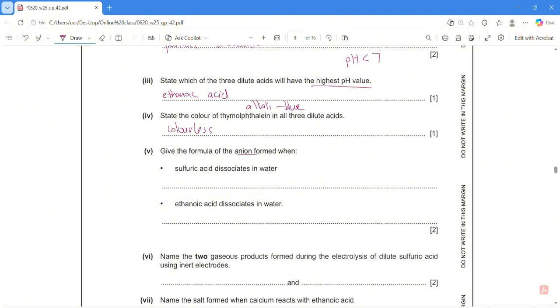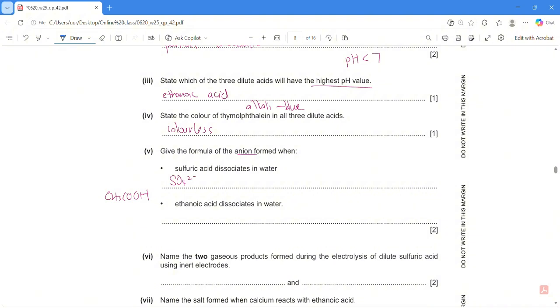Number 5, give the formula of anion form. Okay, so anion is the negative ions. So sulfuric acid, we have SO4 2 minus. Okay, ethanoic acid. Ethanoic acid is actually CH3COOH. Okay, and previous questions we know acid always give out the H plus. So the H plus from ethanoic acid we can split like this. So this is your H plus. Okay, so everything in front here is your negative ions. So the answer will be CH3COO. The charge, they should balance. So if H is positive 1, this will be negative 1.